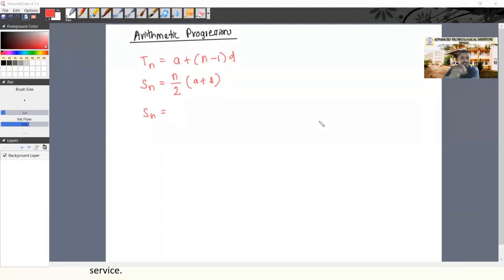What is the other formula to find the sum of first n terms in an arithmetic progression? Anyone?